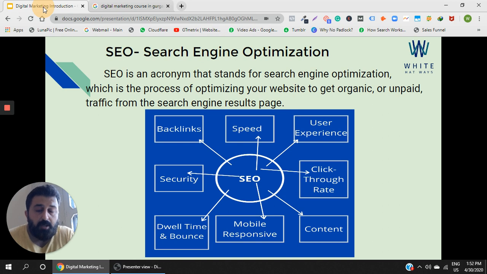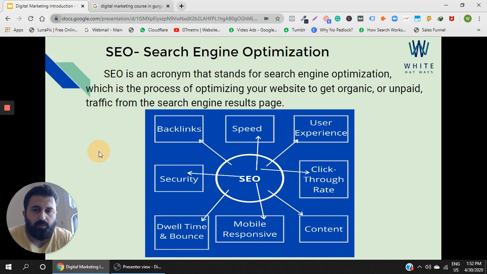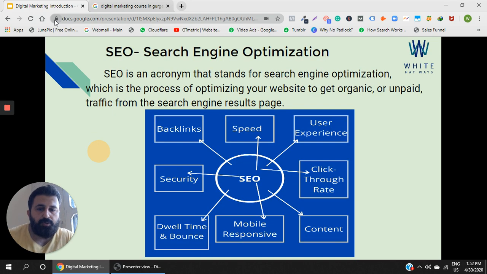Security of the website. What is security? Your URL should be HTTPS. You should have a security certificate. This is crucial these days. Google is not going to give you a ranking if your content is unsecured. So that is why you should aspire to have security, and a security certificate as well.